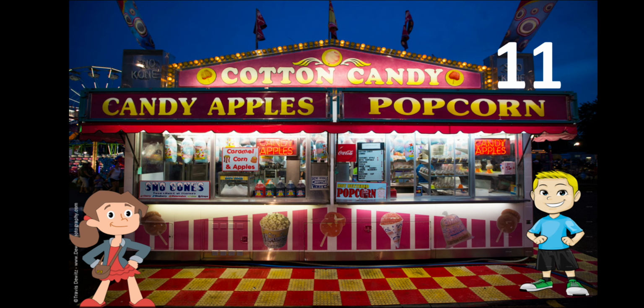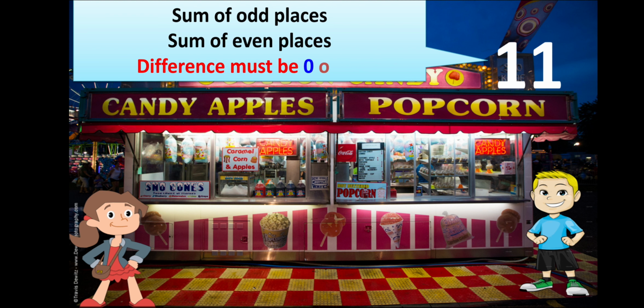Now to the last stall, stall number 11. The rule says first we have to add all the odd places numbers. Next you have to add all the even places and then you have to find the difference. If the difference is 0 or 11, or it can be divisible by 11 also, then only they will get gifts here. Now see what that means.